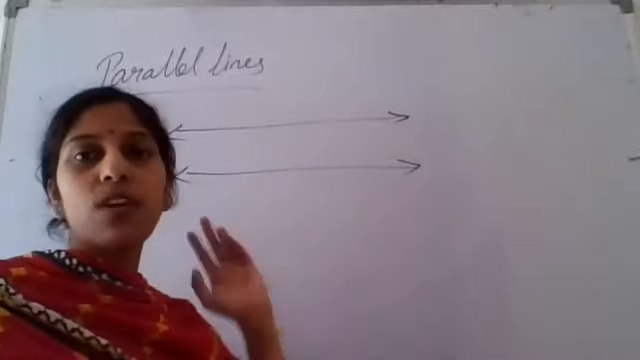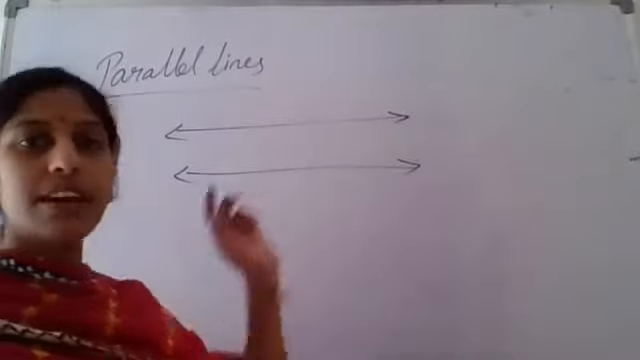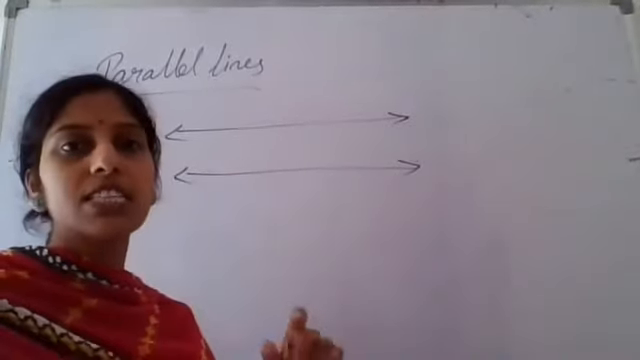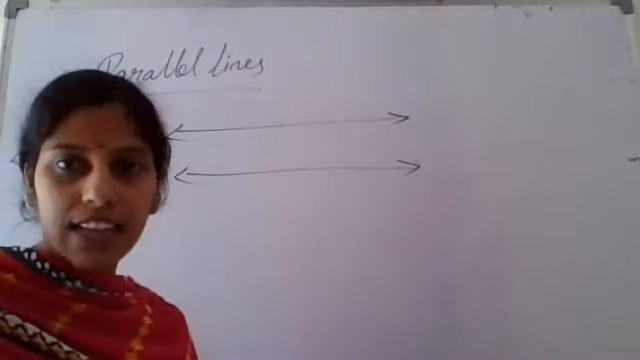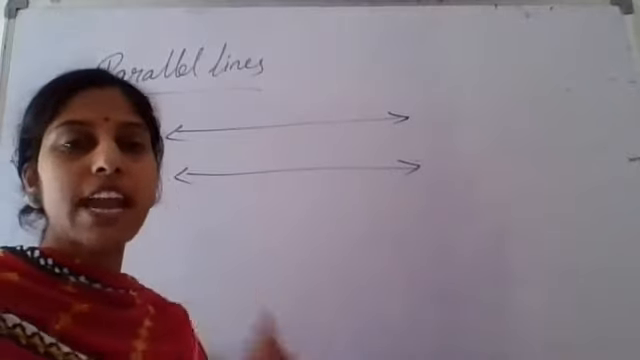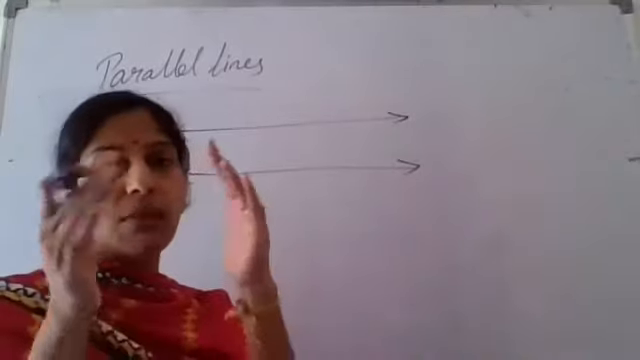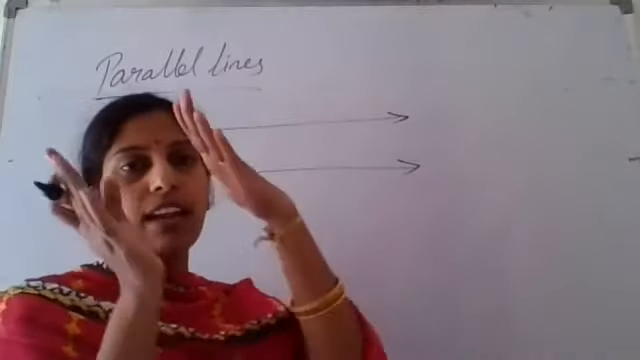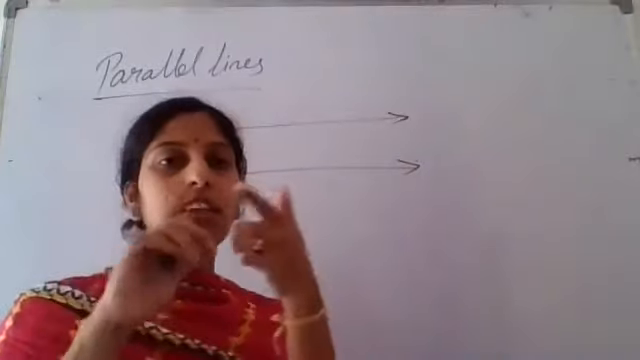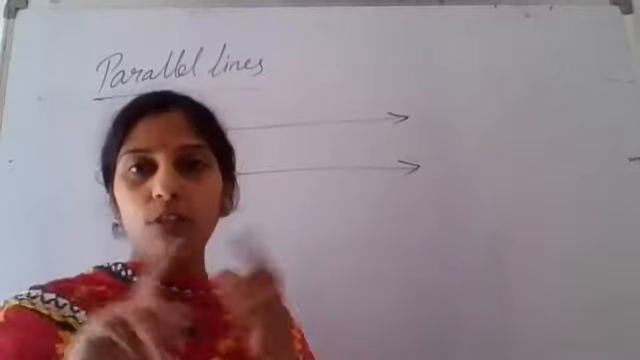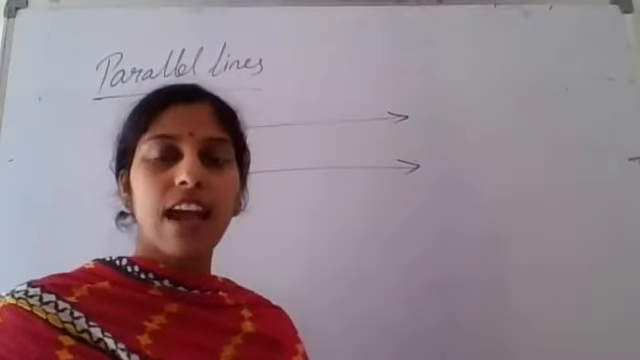Okay. And these two lines are said to be parallel lines. Why? Because those two lines maintain the same distance between them throughout their length. Nowhere are they coming near again. Throughout their length, they maintain the same distance without intersecting each other or meeting at any point. Such lines are said to be parallel lines.